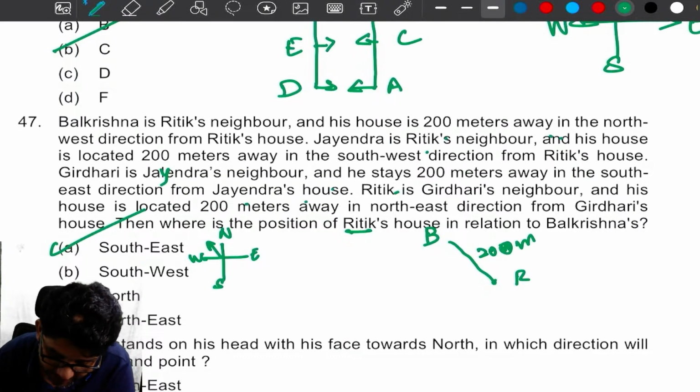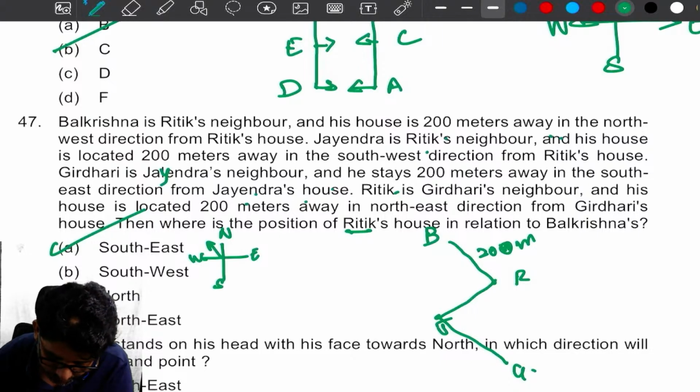Next, Jayendra is Ritik's neighbor and his house is located 200 meters in the southwest direction. Okay, here Jayendra. Giridhari is Jayendra's neighbor and 200 meters away in the southeast direction. Okay. Next.